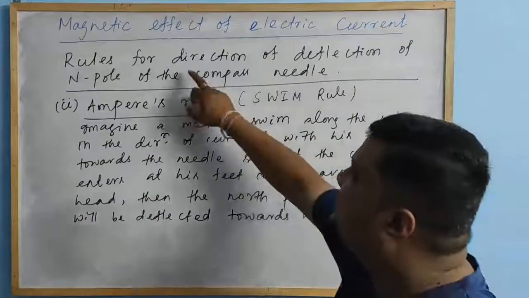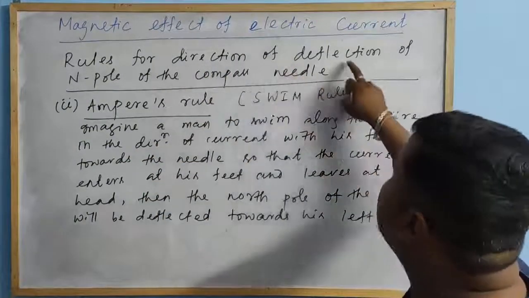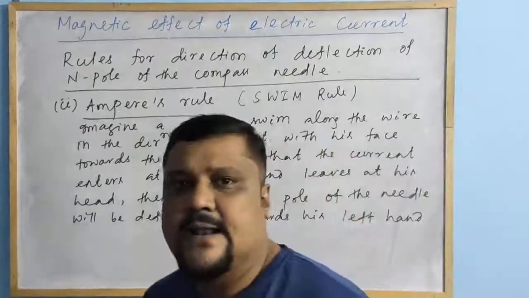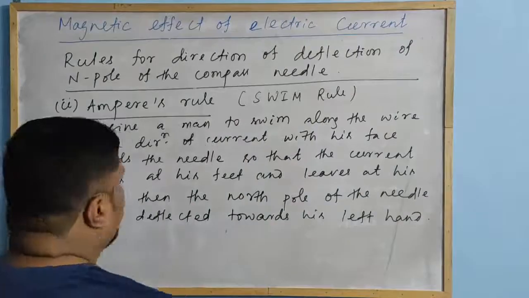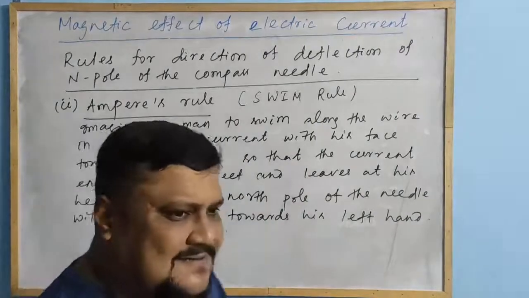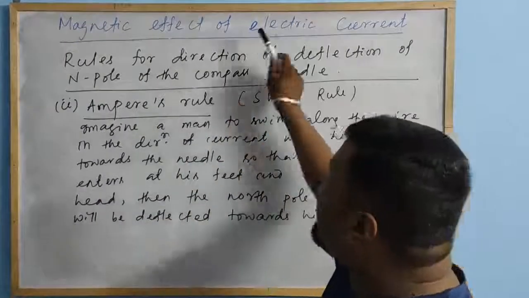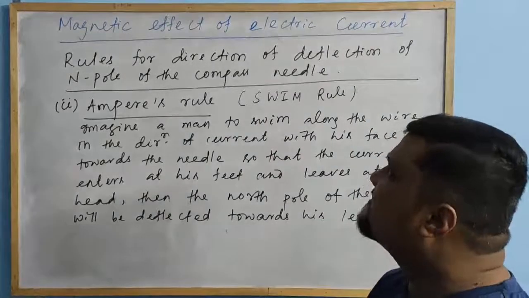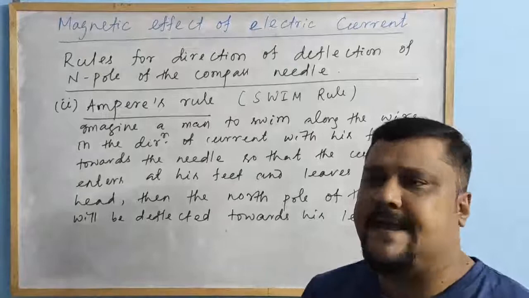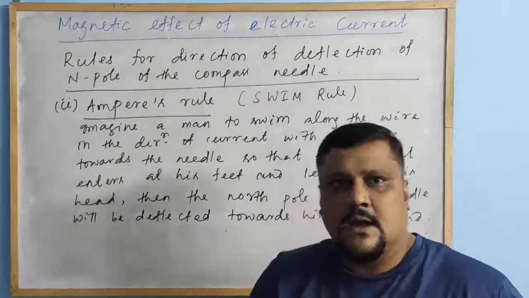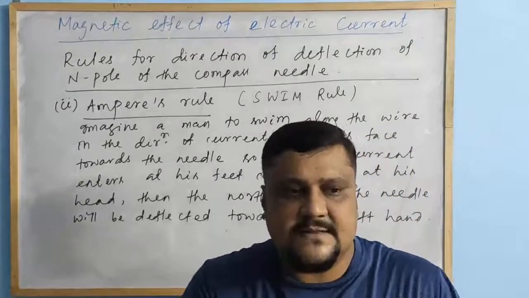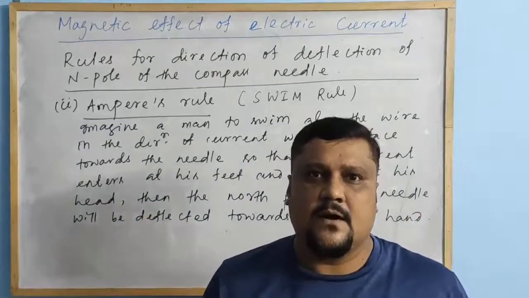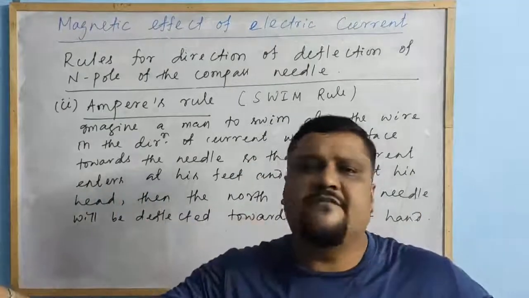So that's why I have written these rules for the direction of the deflection of the north pole of the compass needle. Clear? So this gives you the introduction to the magnetic effect of electric current. In a nutshell, Oersted observed that electric current and magnetism are not two different things.